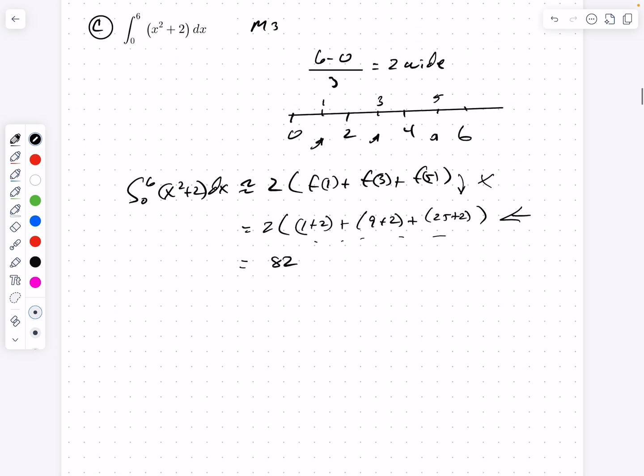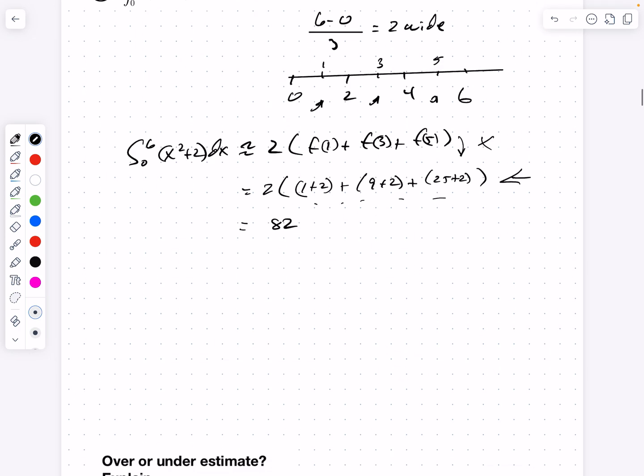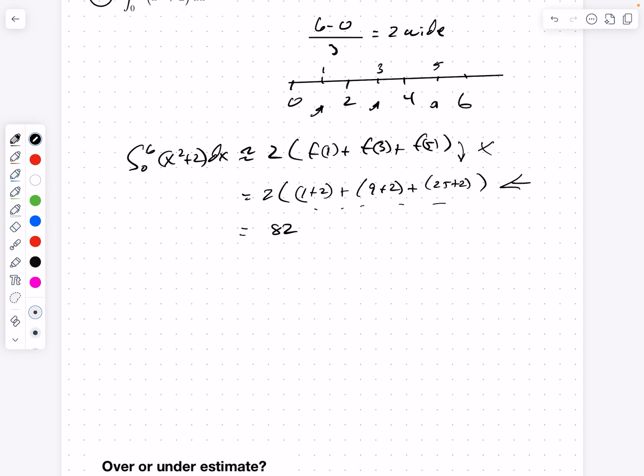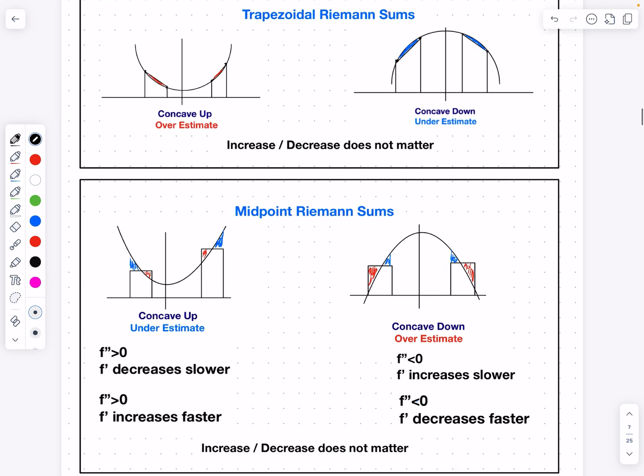All right, now over- and underestimation for midpoint are trickier, okay? It's not a matter of increasing or decreasing, it's a matter of concavity. Here, I've got the sketch right here. The function we're looking at is x squared plus 2. It actually looks quite a bit like this. It's concave up. Remember, concave up means that f prime is increasing, okay?